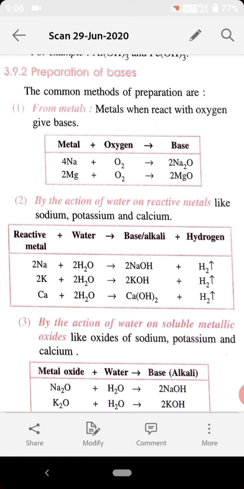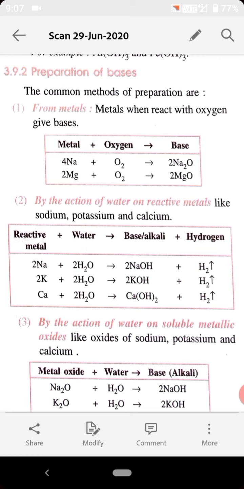So we talk about some common methods of preparation of bases. The first one is from metals. When a metal reacts with oxygen, it gives a base. As I told you all, bases are oxides of metals or hydroxides of metals, so it is very simple.